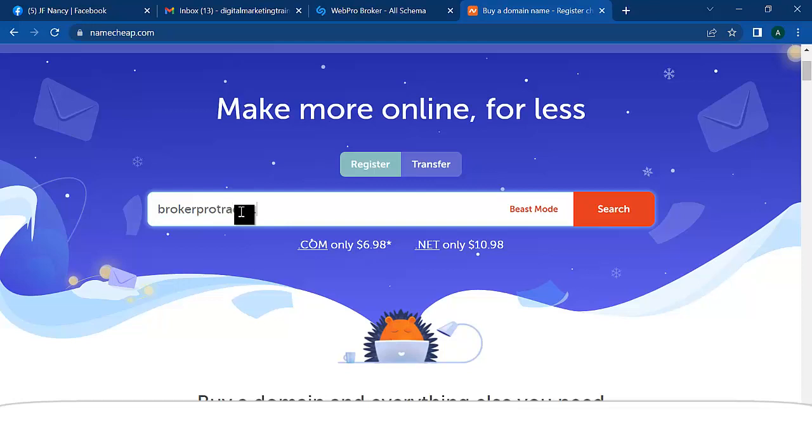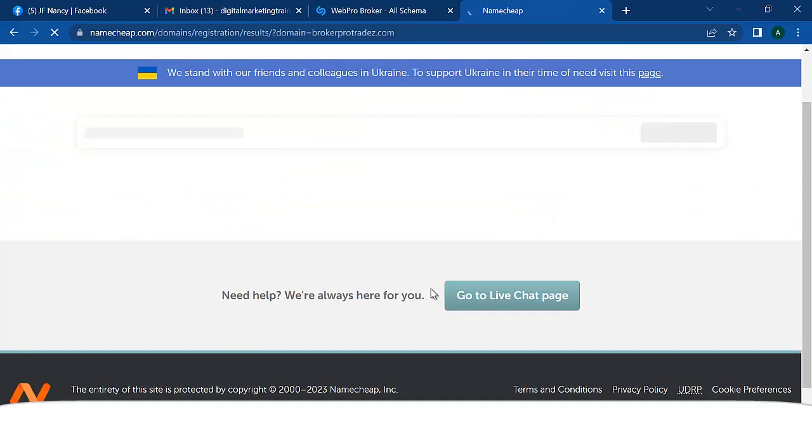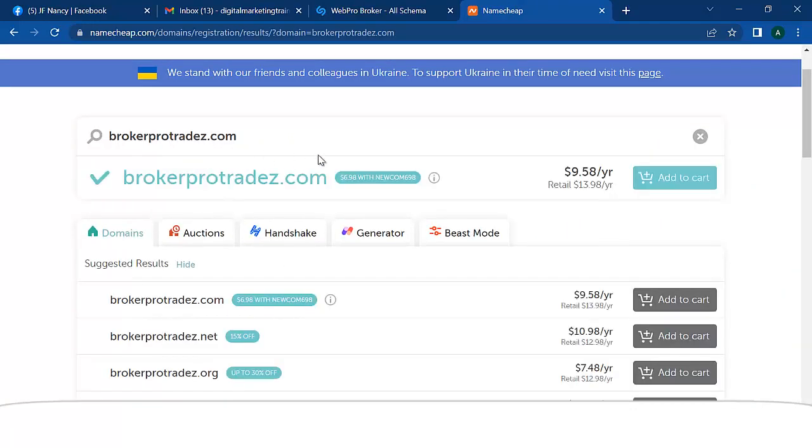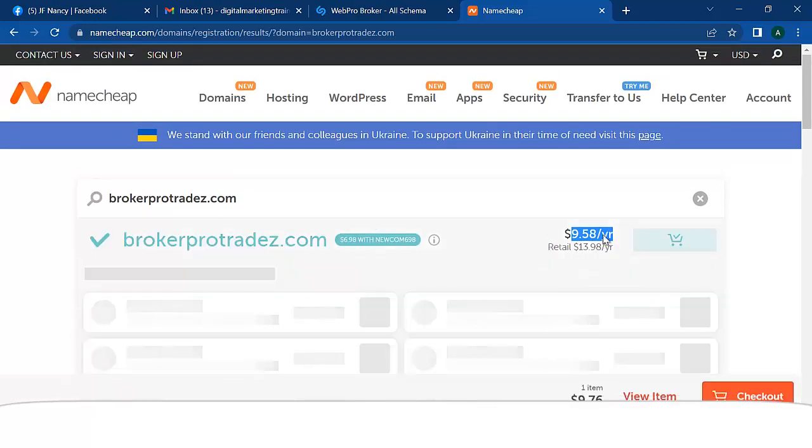Say brokerprotrades.com. So I'm going to go ahead and search for a working domain name. If that domain name is available, Namecheap is going to tell me that the domain name is available. So you can see that this domain name is available, right? So I can click on Add to Cart. So I've just added that domain name to my cart.